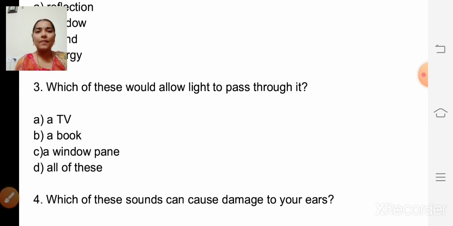Third question. Which of these would allow light to pass through it? Options are a TV, a book, a window pane, all of these.